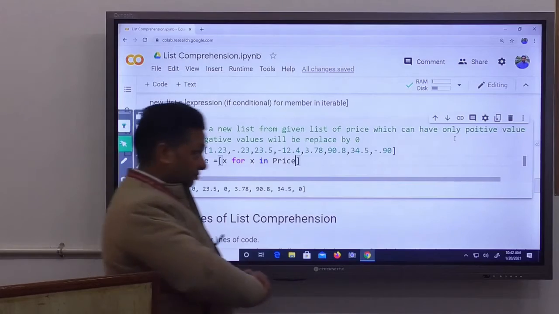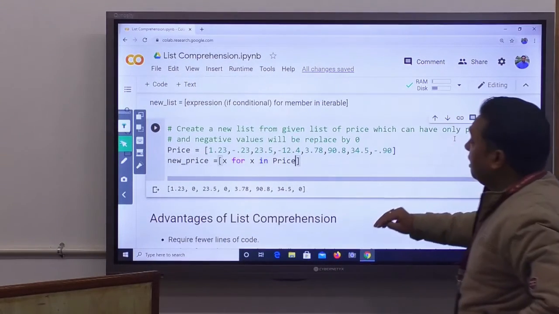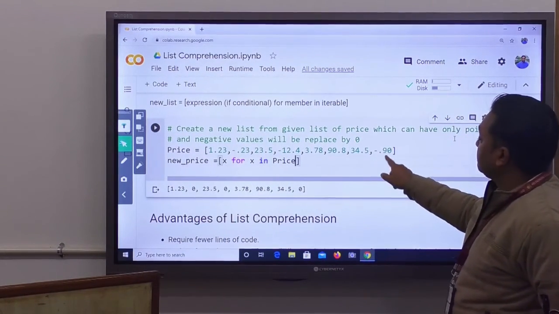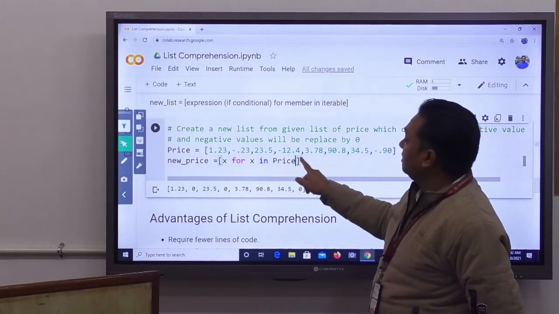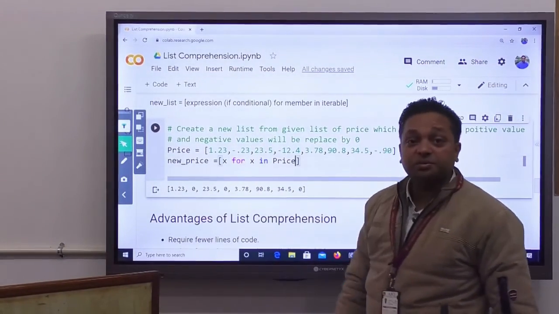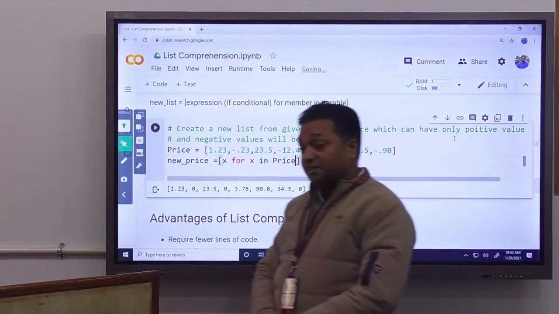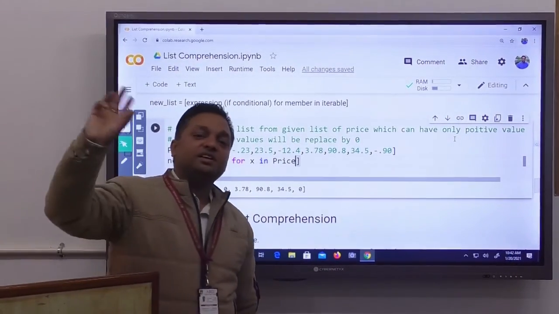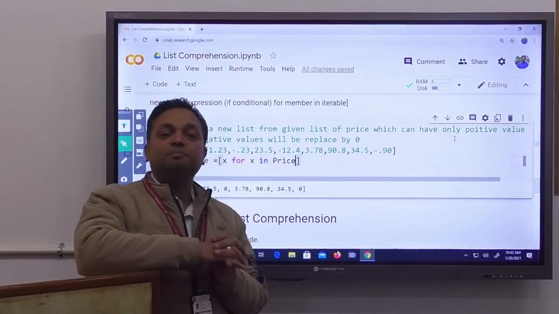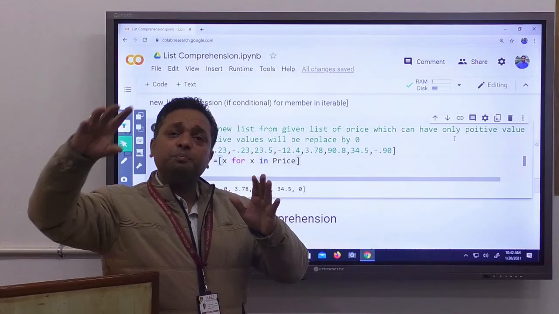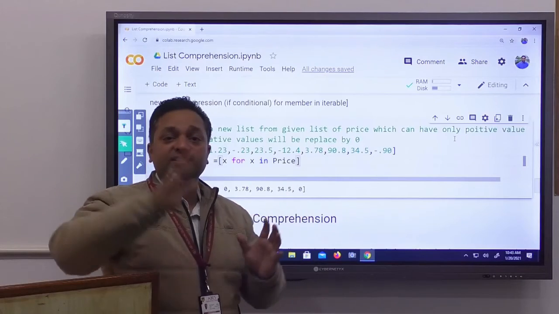But there is a condition. We want to replace the negative values like minus 0.90, minus 12.4, minus 0.23 by 0. In our earlier example, when we generated a new list using an existing list, we simply traversed the list and put some value via some condition.